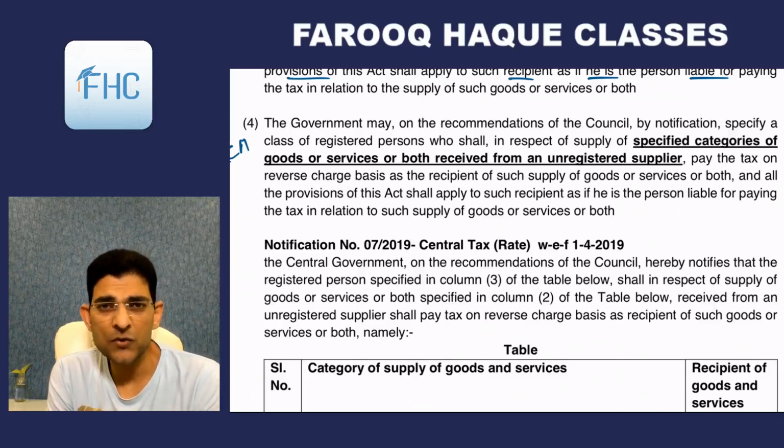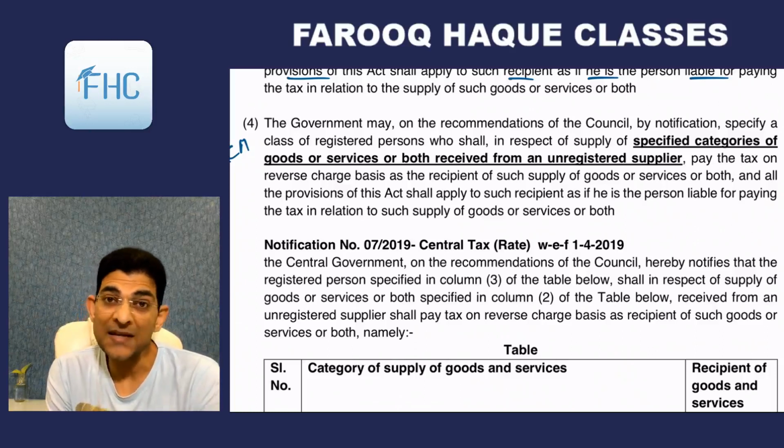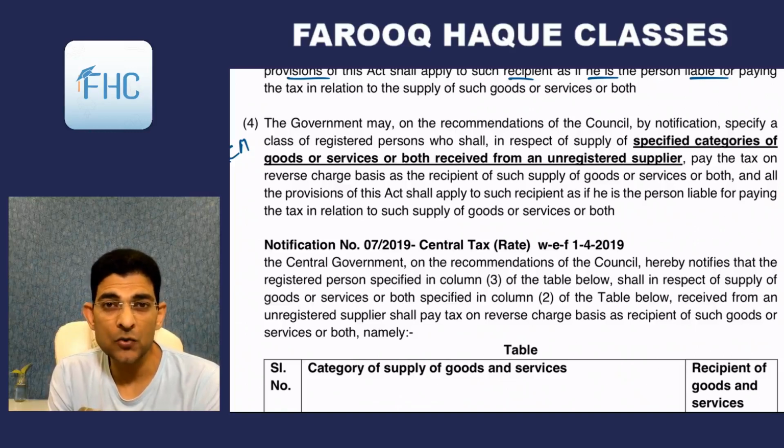If you purchase any goods from an unregistered supplier, then you, the registered recipient, would become liable. So even if I'm making small purchases, I would be liable to pay GST on that under reverse charge, and at the same time I can take credit also. A lot of complaints were received by the government about this unnecessary burden and unnecessary compliances, with a lot of expenses involved.